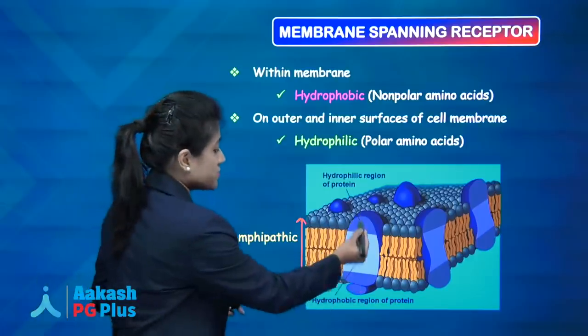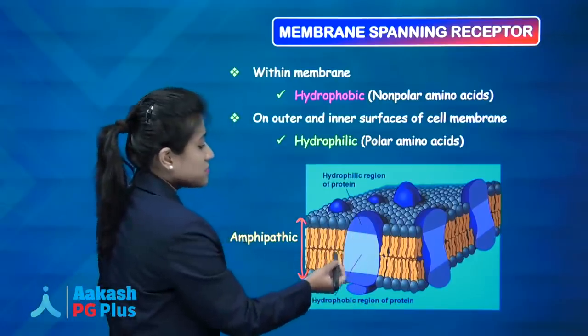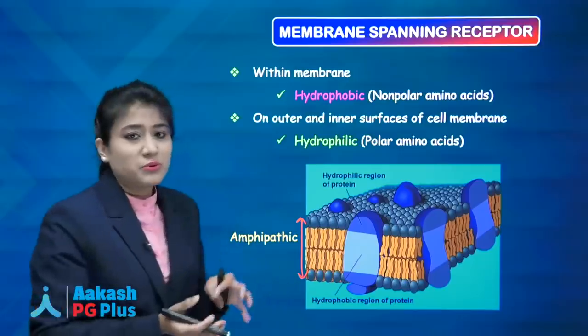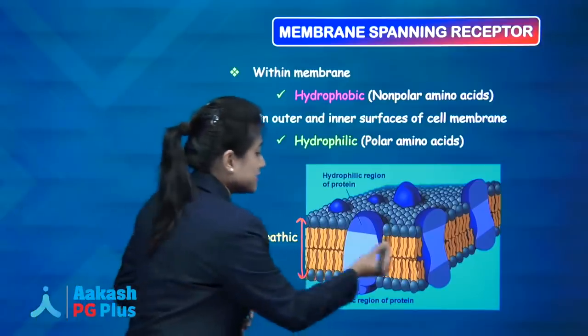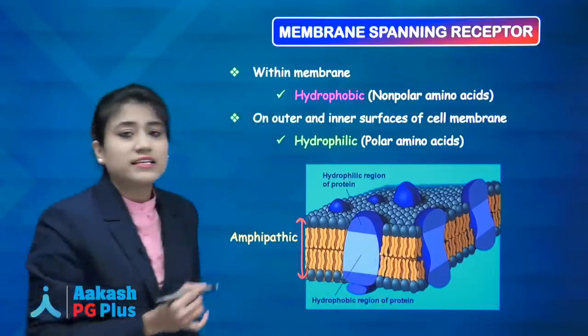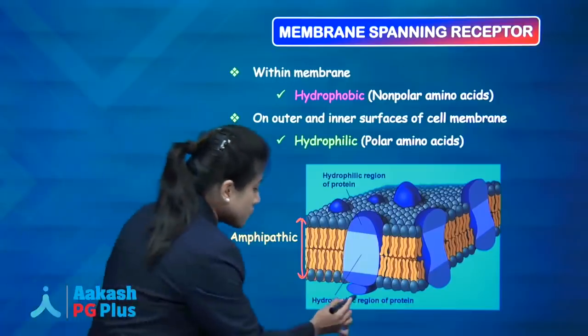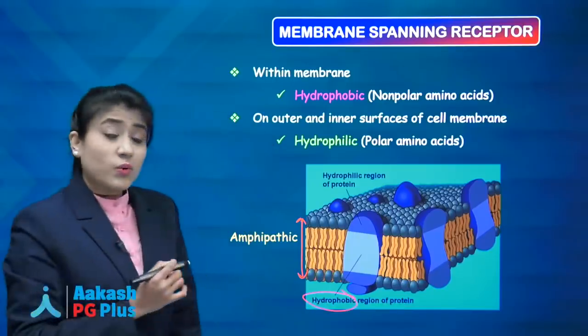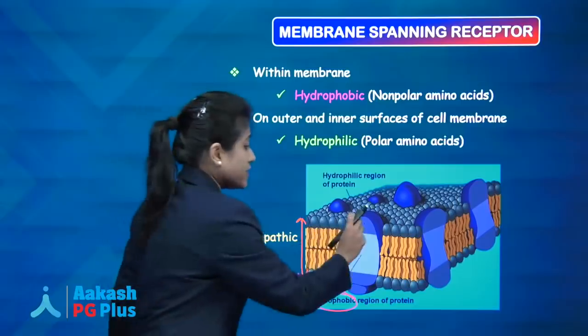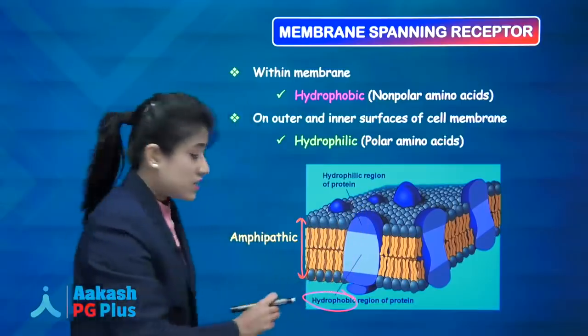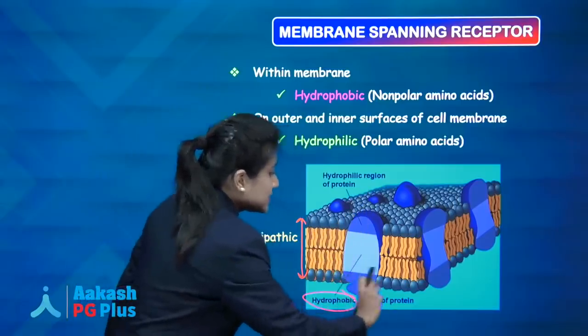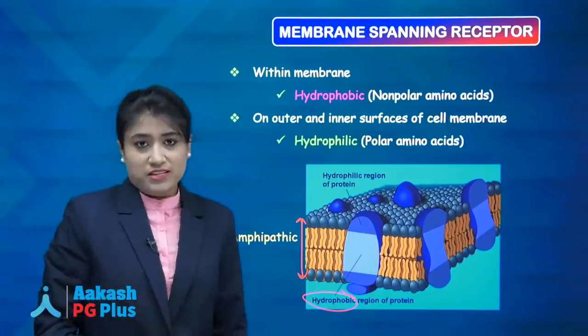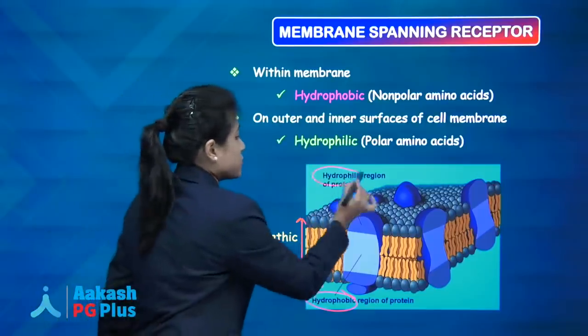Okay, so if this is your transmembrane protein, then remember guys, the portion of the protein which is inside this membrane, that portion is hydrophobic, while the part of protein which is towards the ECF or towards the ICF, they are hydrophilic. Write it down, they are hydrophilic.